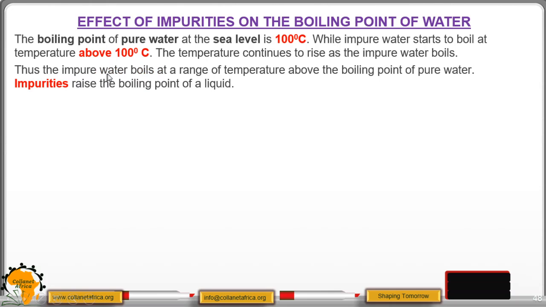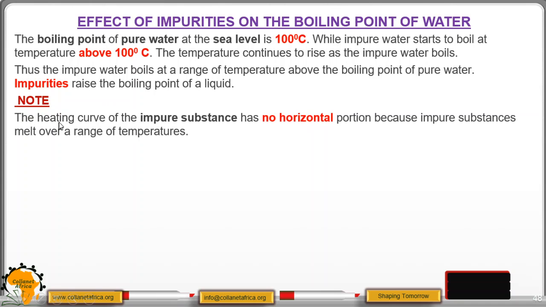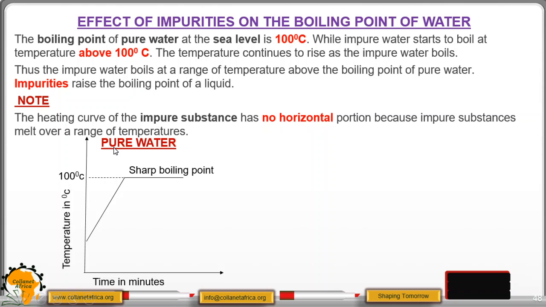Thus, the impure water boils at a range of temperatures above the boiling point of pure water. Impurities therefore raise the boiling point of a liquid. Note, the heating curve of an impure substance has no horizontal portion because impure substances melt over a range of temperatures.